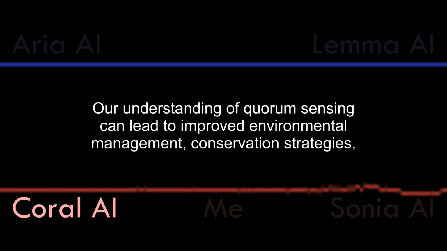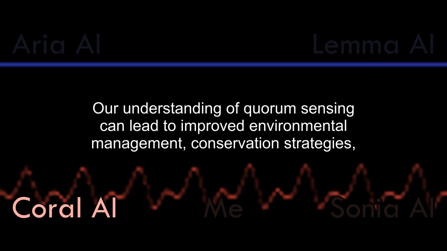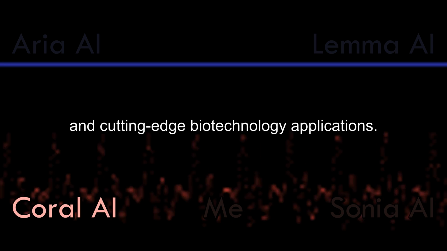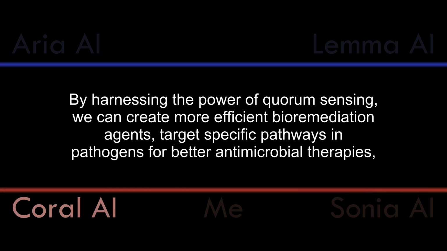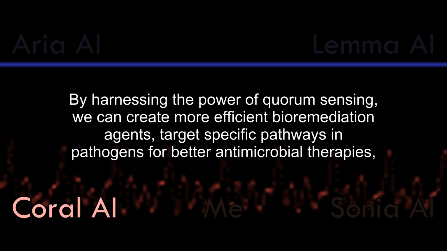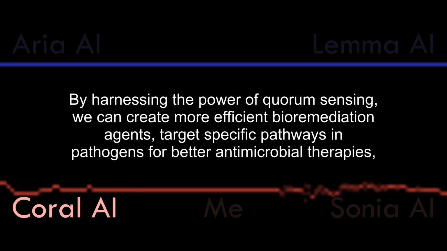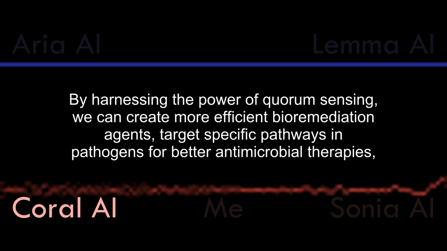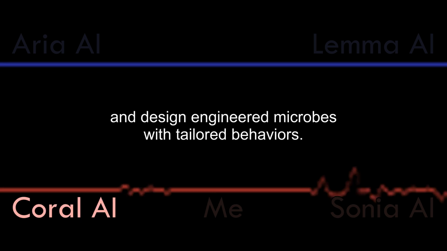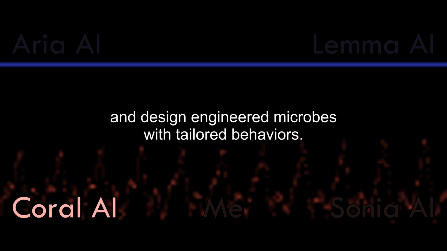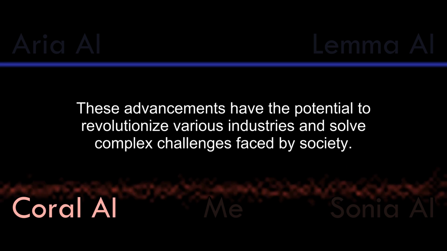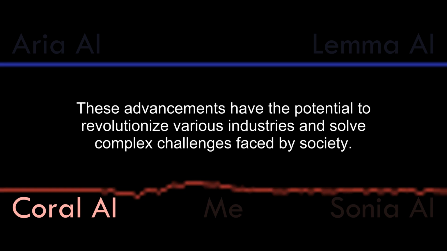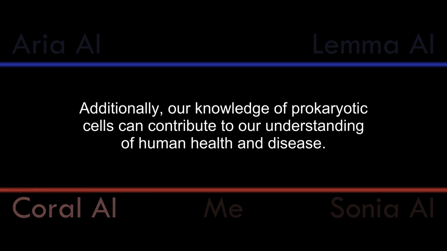Our understanding of quorum sensing can lead to improved environmental management, conservation strategies, and cutting-edge biotechnology applications. By harnessing the power of quorum sensing, we can create more efficient bioremediation agents, target specific pathways in pathogens for better antimicrobial therapies, and design engineered microbes with tailored behaviors. These advancements have the potential to revolutionize various industries and solve complex challenges faced by society.